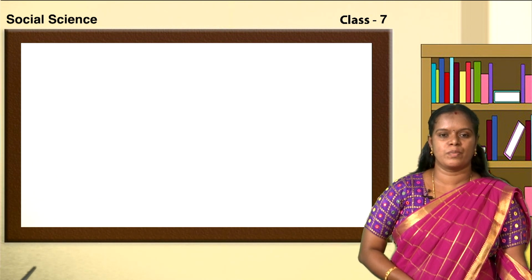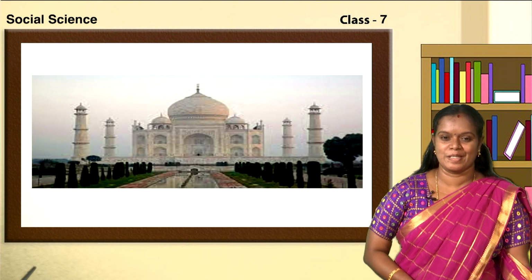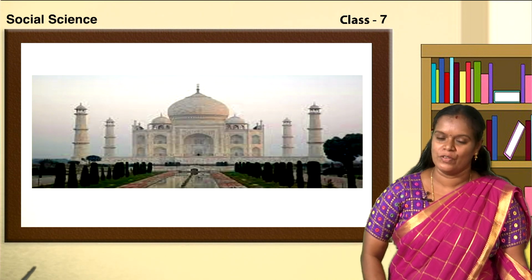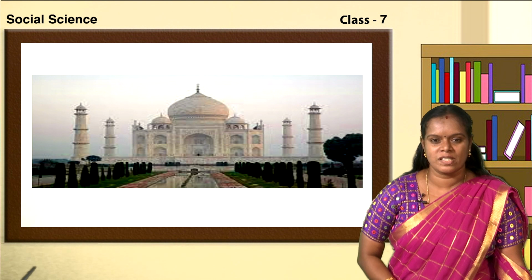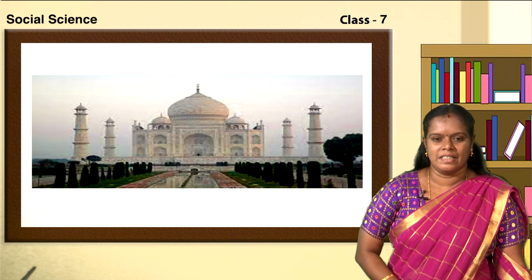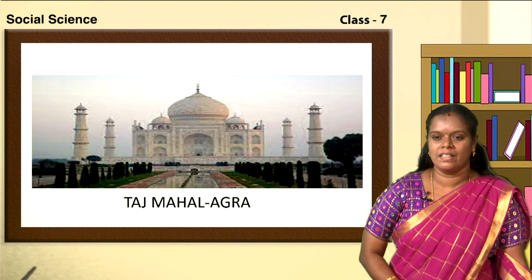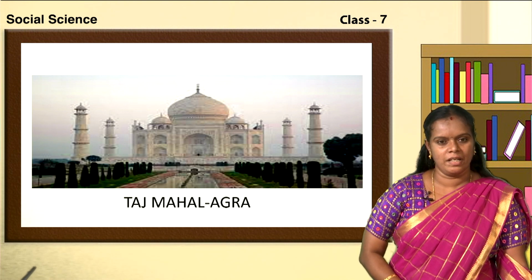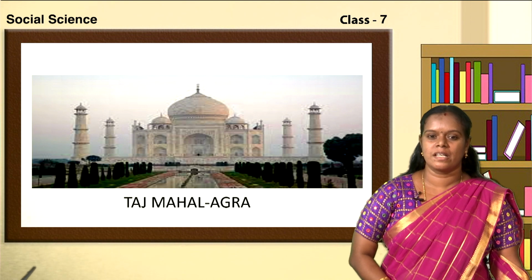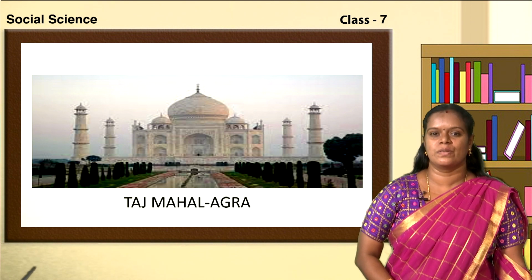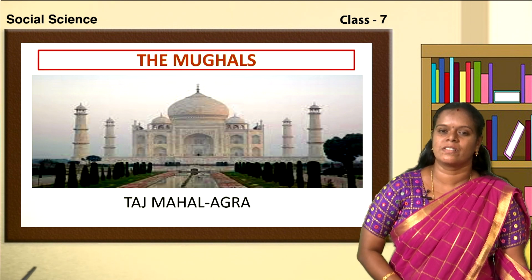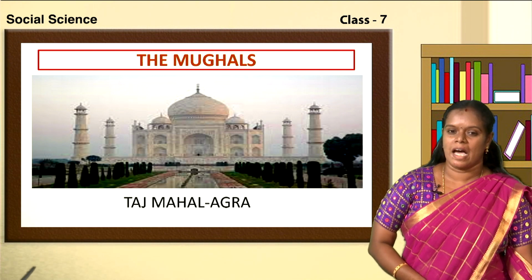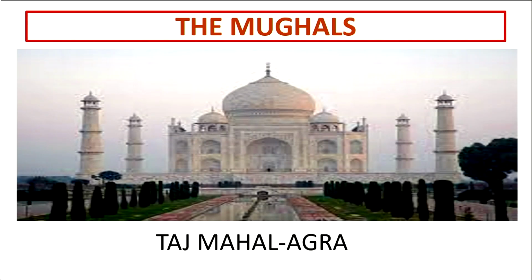Now, look at this picture children. Yes, everyone knows the answer, isn't it? Very good children. What is the picture? Yes, children, it is Taj Mahal and it is situated in Agra. Children, can you tell me to which period this architecture belongs? Very good. Right children, what you said was right. The architecture belongs to the Mughals period.